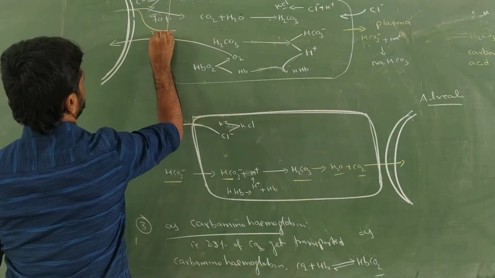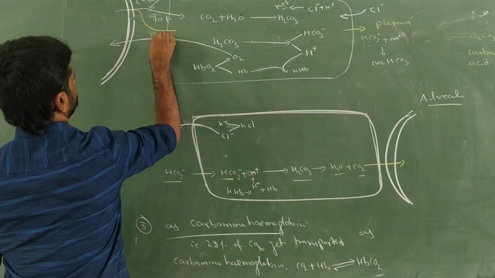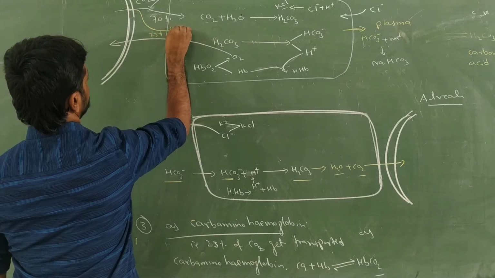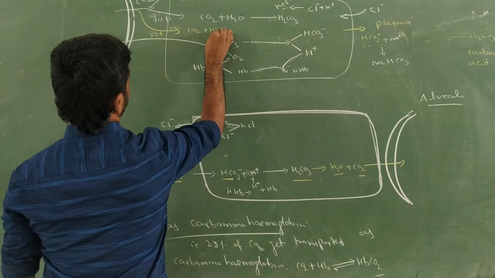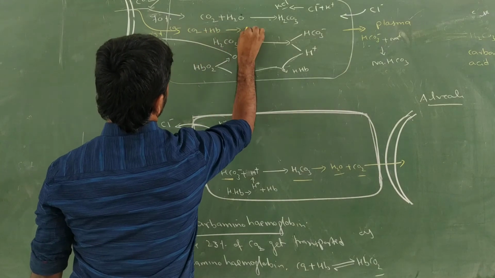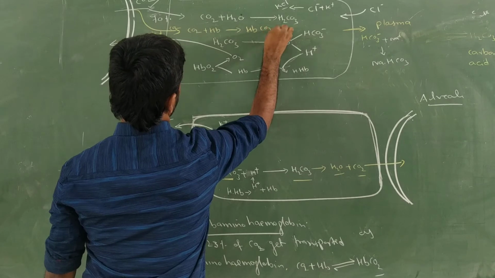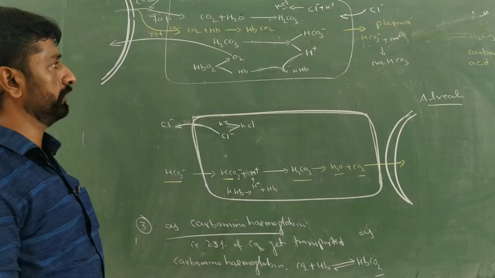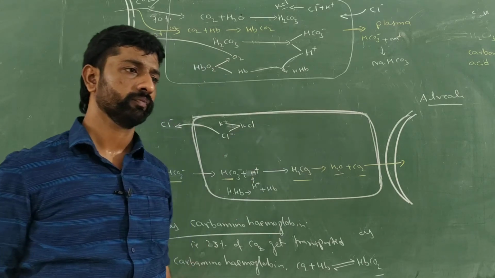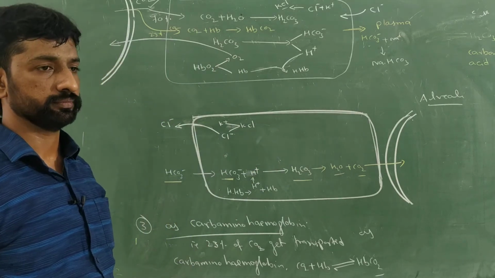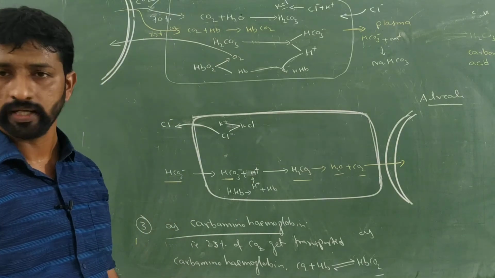Next, 23% of carbon dioxide combines with the hemoglobin and gives rise to the formation of HbCO2, that is carbaminohemoglobin, that gets transported through which one? Hemoglobin present in the RBC.